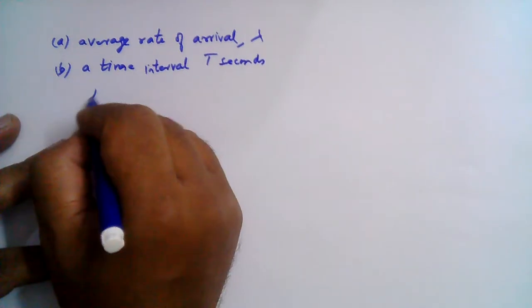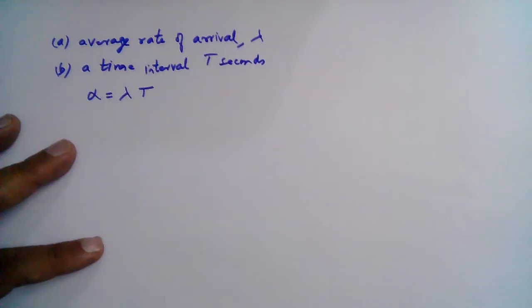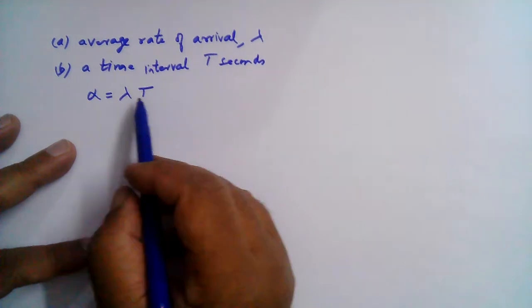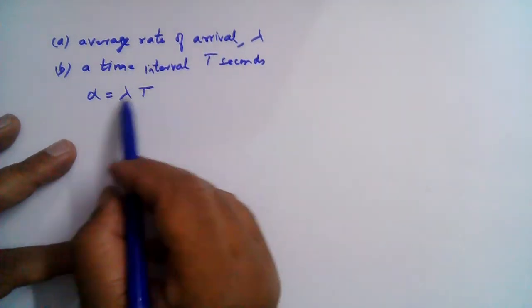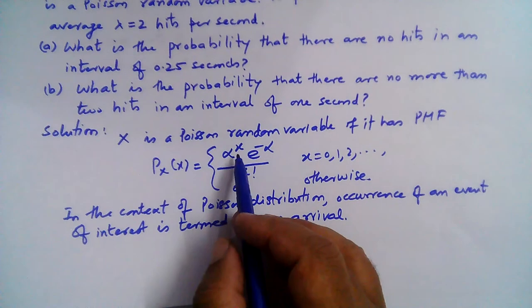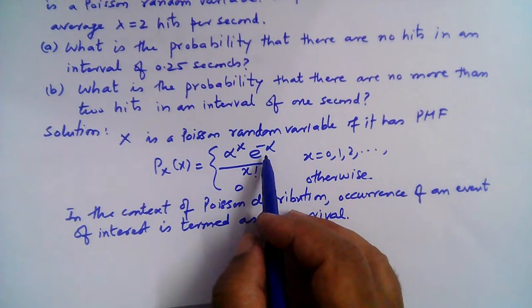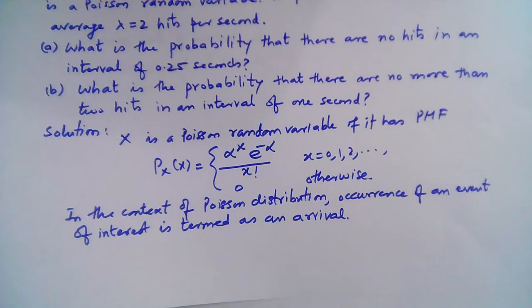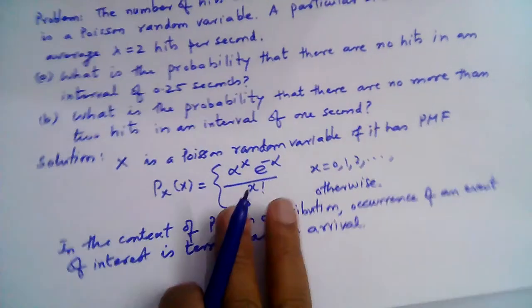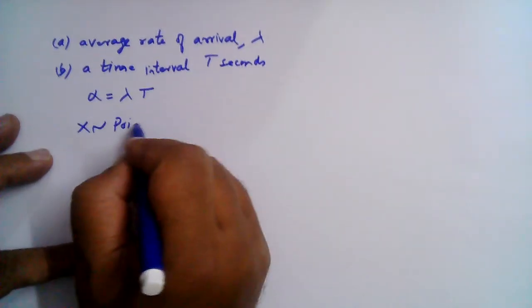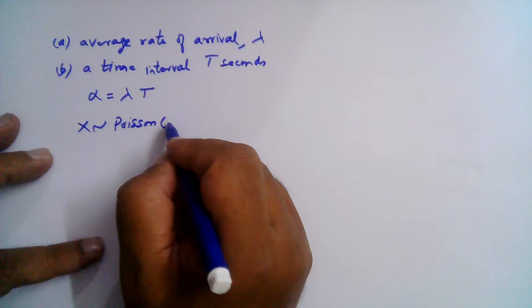Then alpha is equal to lambda t. So lambda is the rate of occurrence of events per second, and t is the time interval in seconds. In a given time interval, the number of arrivals is then equal to alpha, and this is the alpha used in the distribution: alpha raised to power x, e raised to power minus alpha over x factorial. So we write that X is a Poisson random variable with parameter alpha.